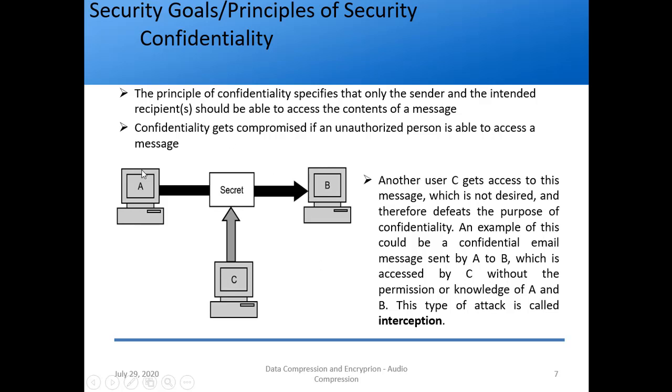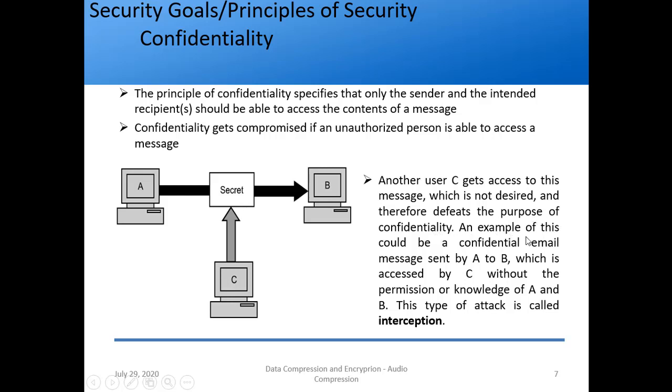So you can draw this diagram in the exam. No need to draw these fancy computers. You can just draw a rectangle and write computer A or user A. Now let's say another user C is there. What does he do? He gets access to this message. So A is transferring a secret to B, for example, but C gets access to this secret, which is not desired and therefore defeats the purpose of confidentiality, right?